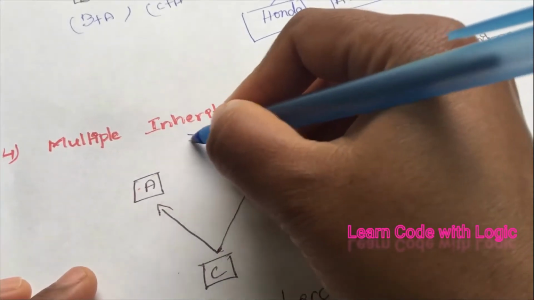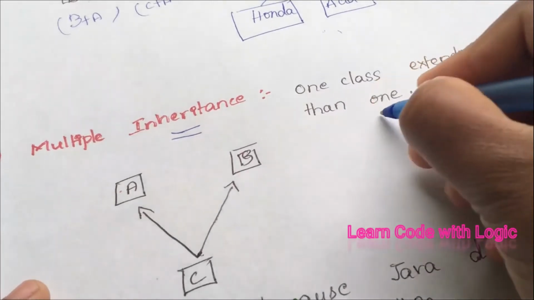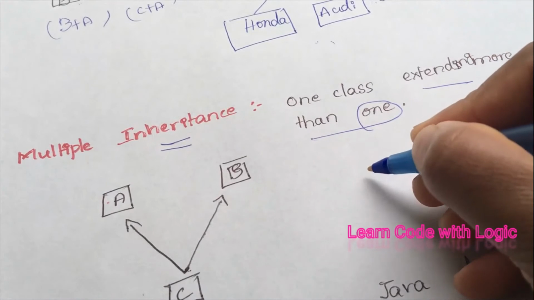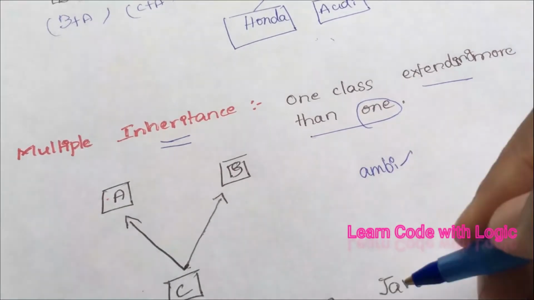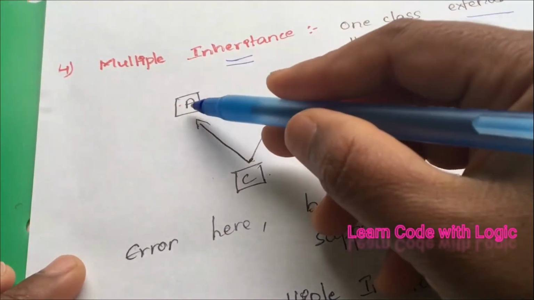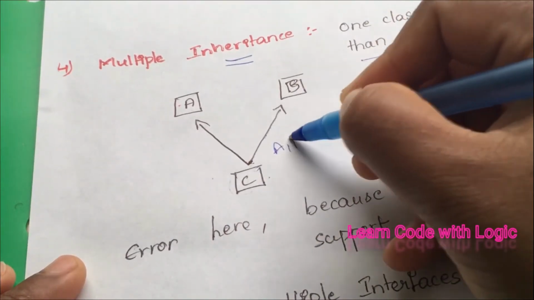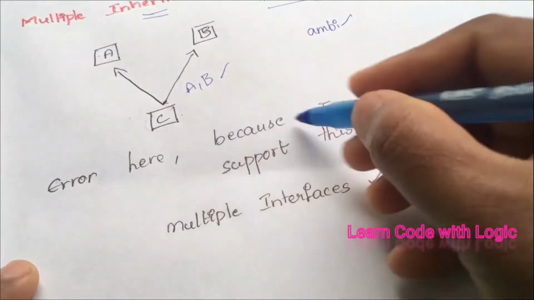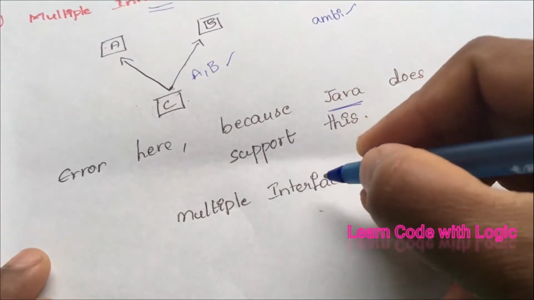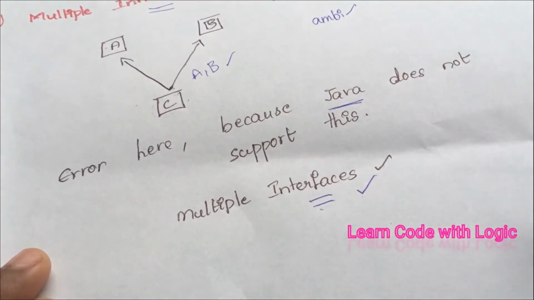The fourth type of inheritance is multiple inheritance, where one class is extending more than one class. In this inheritance there is a lot of ambiguity. That's the reason Java doesn't support this one. Here we will see A and B classes, where this C class extends A comma B. If you use this inheritance in Java, it throws an error, but Java does support multiple interfaces. We will talk about this again while dealing with the interface concept.